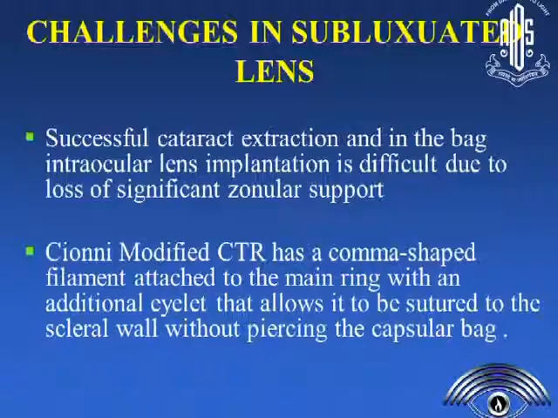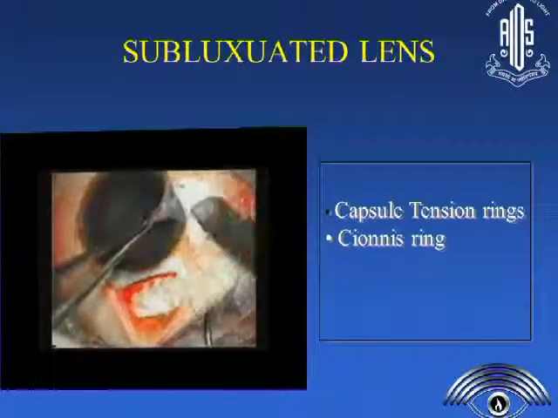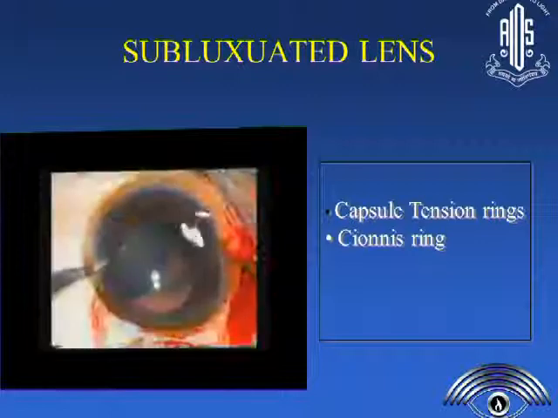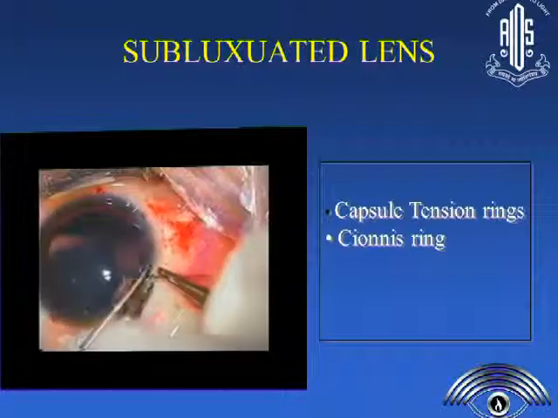So subluxated lens is another problem we encounter in trauma. With a subluxated lens, you have a lot of options. You have the modified CTR with the Cionni ring. So this is a patient where we had a subluxated lens which had a Cionni ring implanted. You see the cross subluxation here.